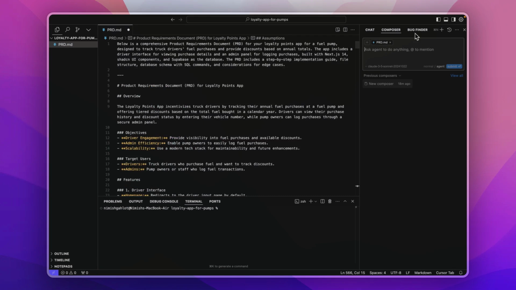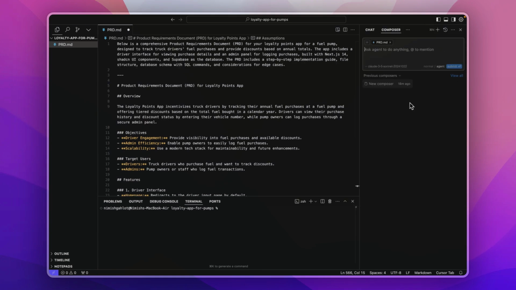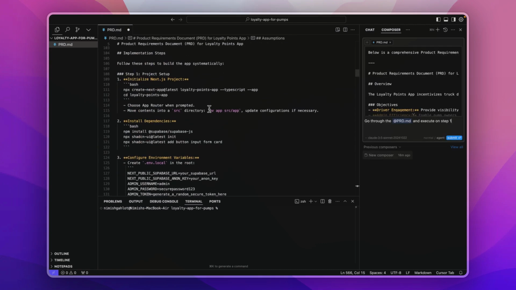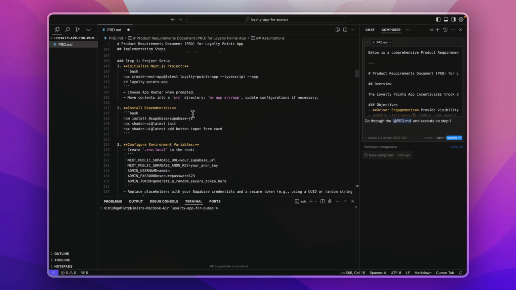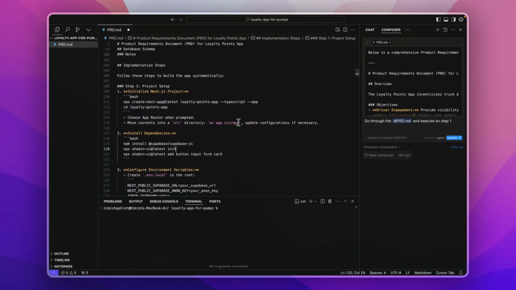Once I save the entire documentation, I will click on this panel on the right and this will open up the Composer panel within Cursor. Over here, I will mention the first prompt. If I come to my PRD, you will see that within step 1, there are three substeps. So I want it to execute the first sub-step first and then move on to the rest of the steps, because after the first sub-step of step 1, we would have to change directory. So that is why we would execute that sub-step first and then continue. I've mentioned to just execute the first sub-step for now.